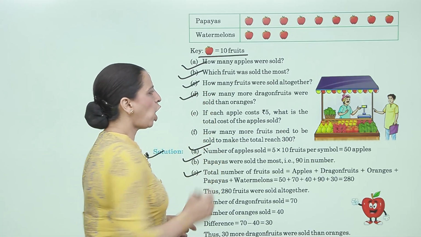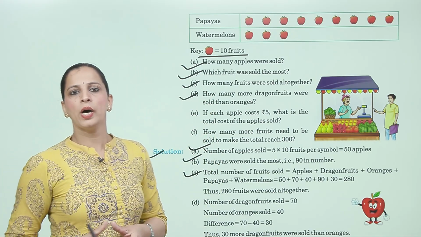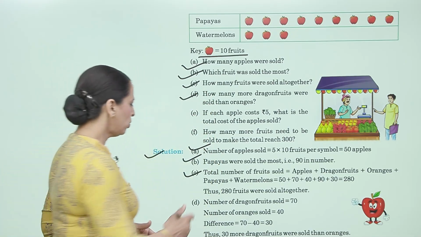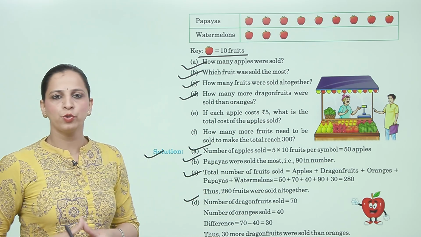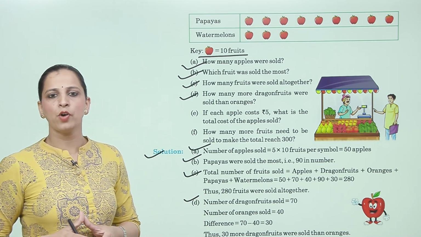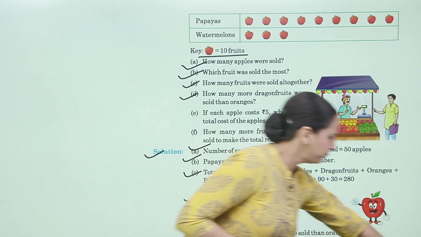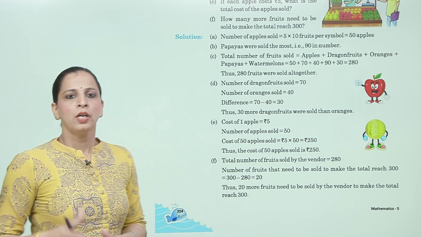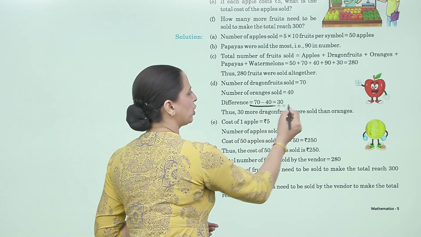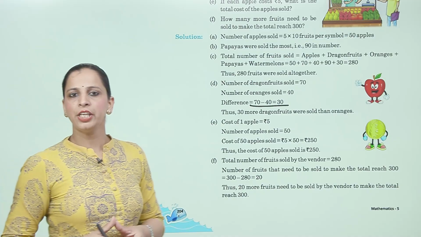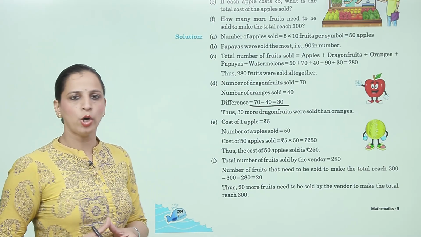Now, D, how many more dragon fruits were sold than oranges? Now, solution is number of dragon fruits sold is 70, number of oranges sold is 40. So, difference is 70 minus 40 is equal to 30.